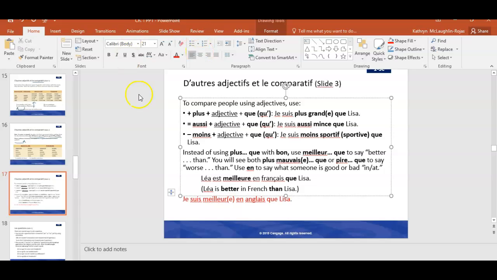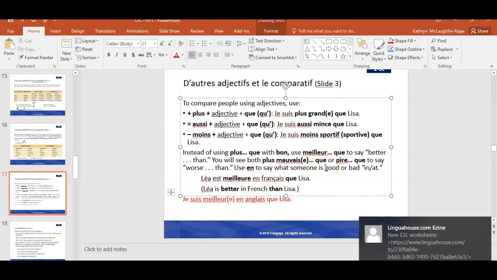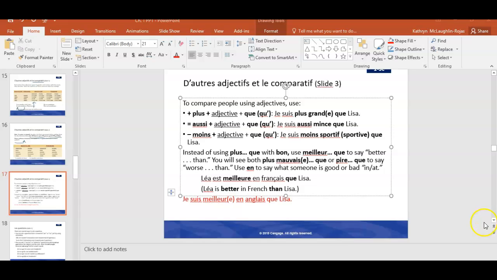I put the E in parentheses there because it depends on who's speaking. I happen to be female, so I would keep the E there, but if you are male, you would drop the E and you can pronounce it in exactly the same way. Okay, the other form that you see there, you'll see both plus mauvais or mauvaise que or pire que, to say worse than.